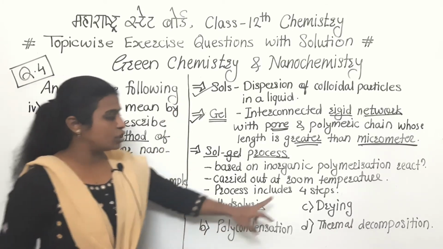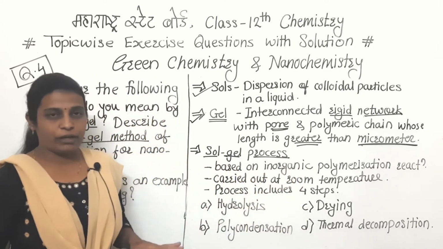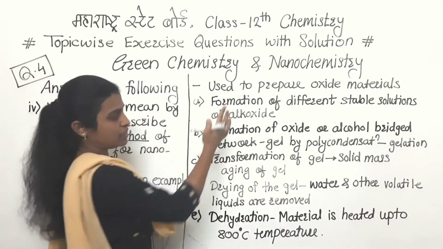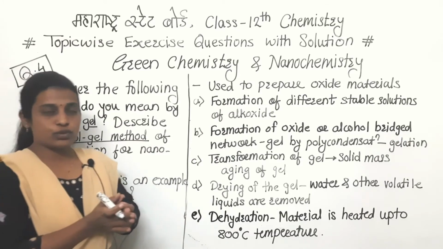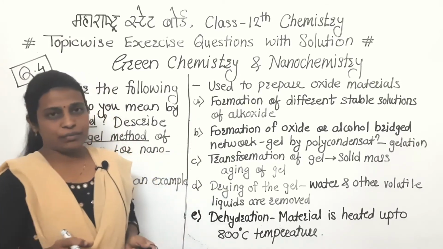Now we will discuss these 4 steps one by one. As I told you, this method is used to prepare oxide materials.